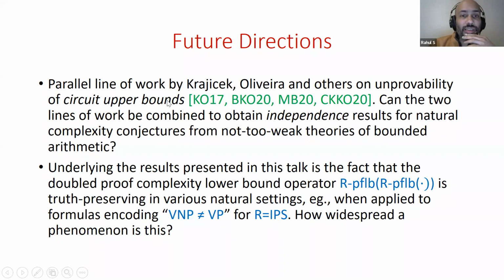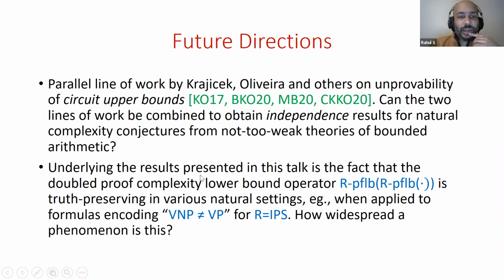The third direction is that there's all this work recently by Jan Krajicek, Igor Oliveira, and others on unprovability of circuit upper bounds. And it would be nice to combine that with the work that I've discussed in this talk, which is on unprovability of lower bounds. Perhaps they can meet, and we can actually get independence results for natural complexity conjectures from, say, theories of bounded arithmetic that aren't too weak.